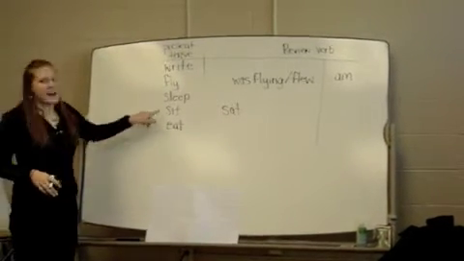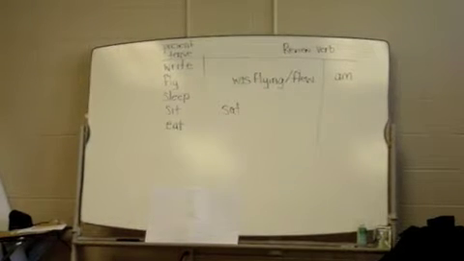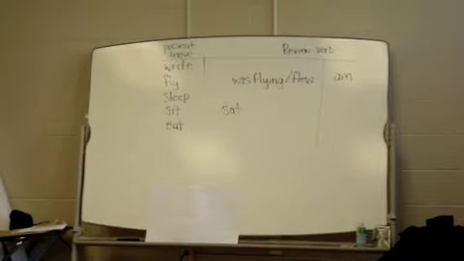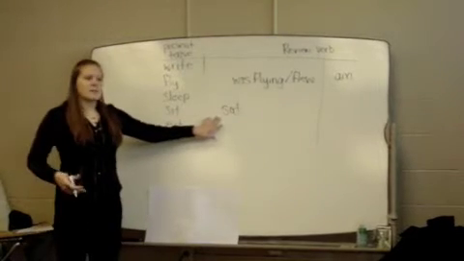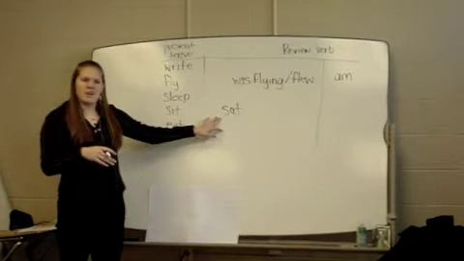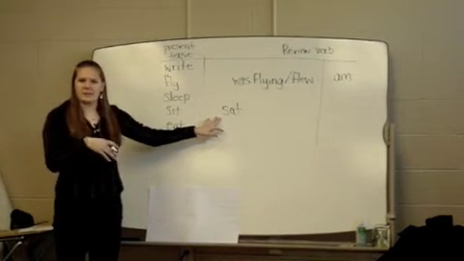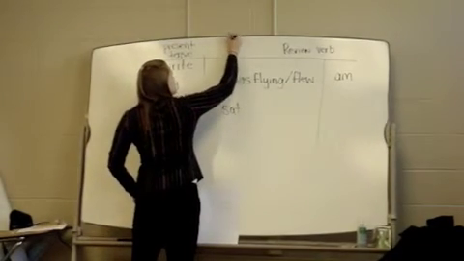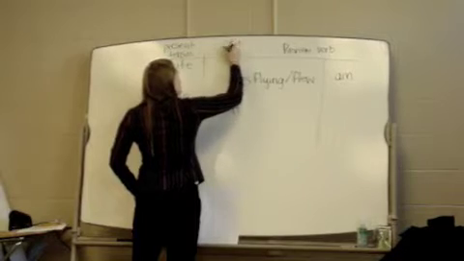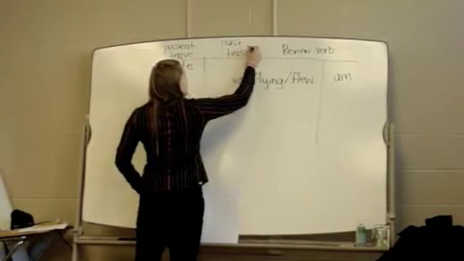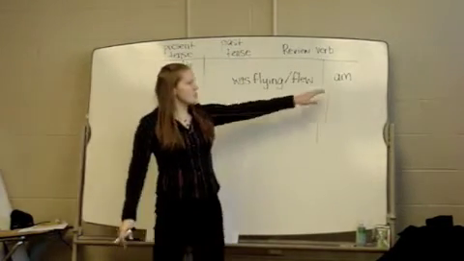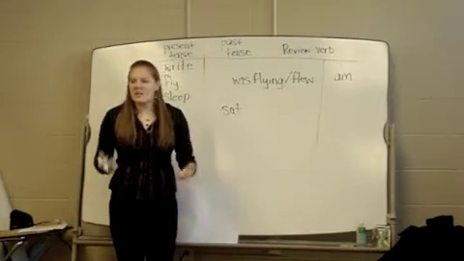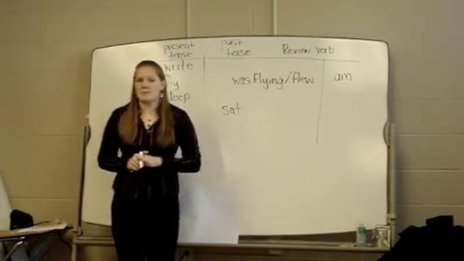Okay? So if I say I sit, I'm doing that right now. When I go over here and I say I sat, that means it already happened. What could we call that if it already happened? In the past. In the past. Very good. So we could call these verbs past tense. And over here when I gave you my sentence, I am cold, that was happening right now, so we could say it's in the present.